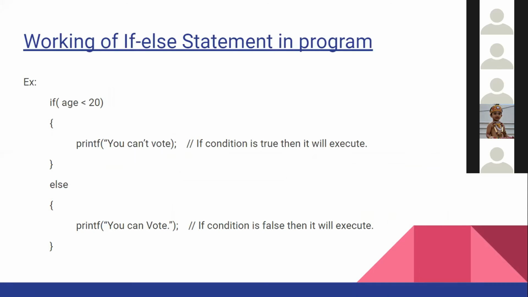Okay. So what is the driving age? Like when can you drive? Scooty drive. 18. So if age is less than 18, then you can't drive. And else, what will happen? You can drive. So basically it is the same, you just write if else. That's it. Any problems in this? No problem.